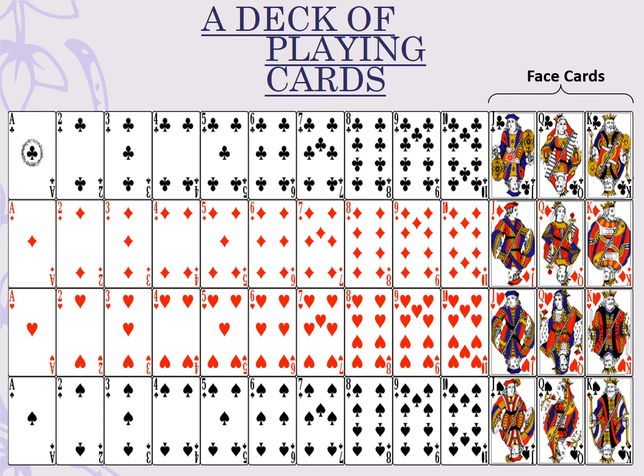On the right hand side, we can see that there are face cards. So these three types of cards, that is Jack, Queen and King, are also known as face cards. So from here we can see that each of these cards are 4 in number. We have 4 aces, we have 4 2s, we have 4 cards with 3, then we have 4 cards with 7 on them. Similarly, we have 4 jacks, we have 4 queens and 4 kings. So a total of 12 cards are there which are face cards.